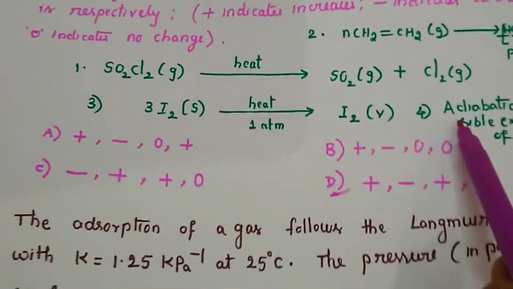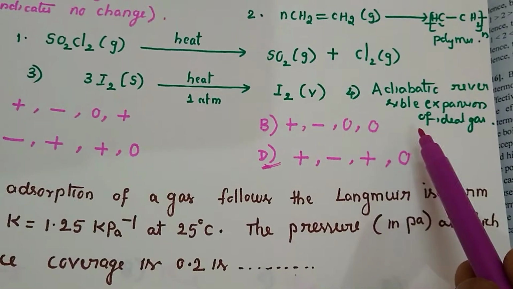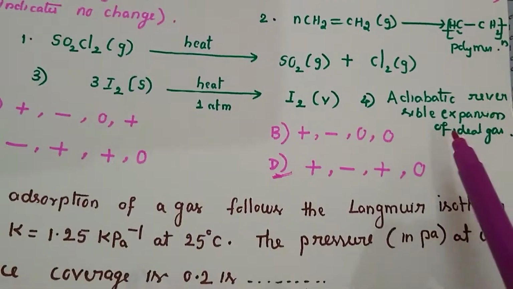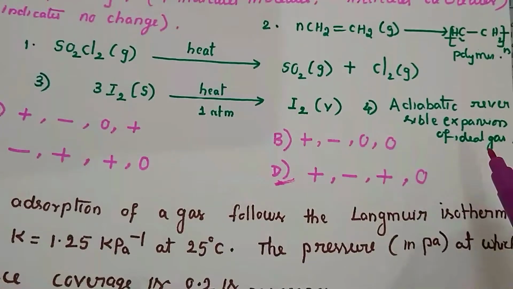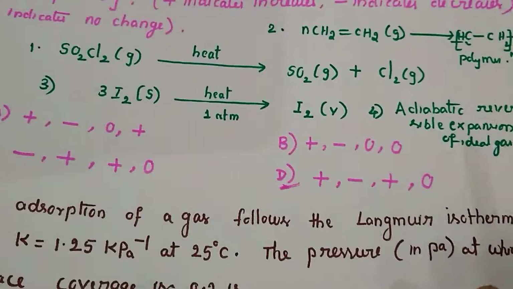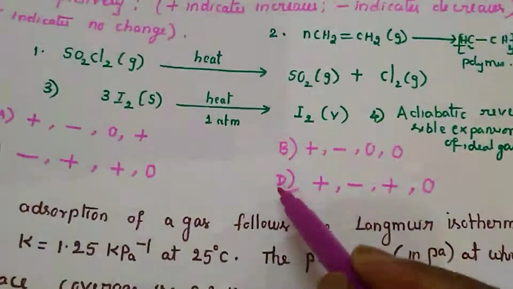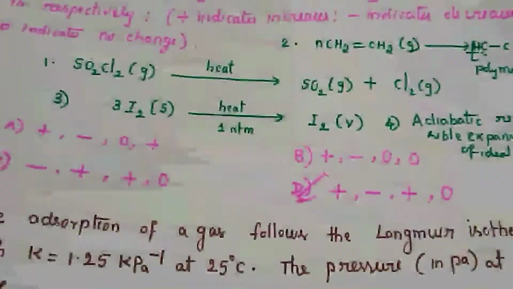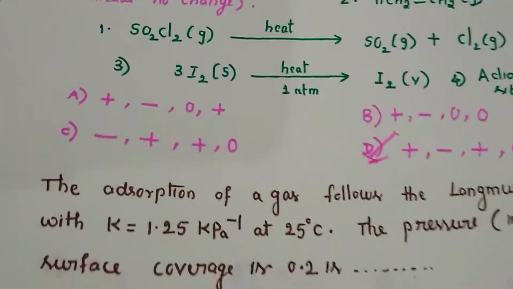You can also see the fourth one, that is adiabatic reversible expansion. In adiabatic reversible expansion, we know there is no change in entropy, so del S must be 0. If the number of moles change were positive, then del S would automatically become positive. So option D will be the right answer.